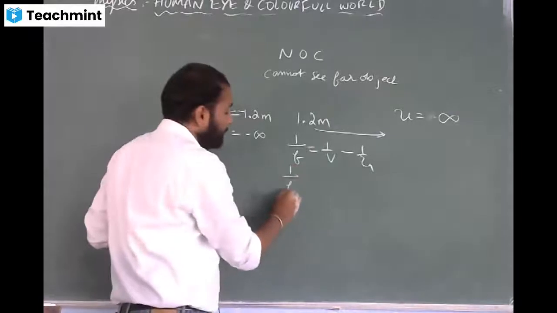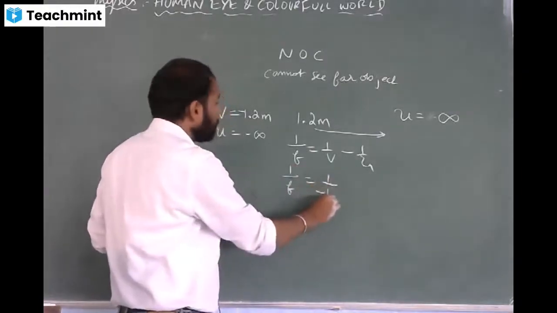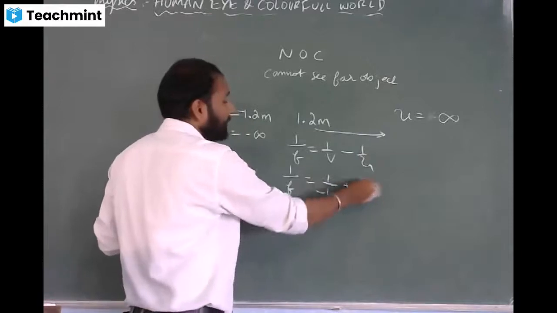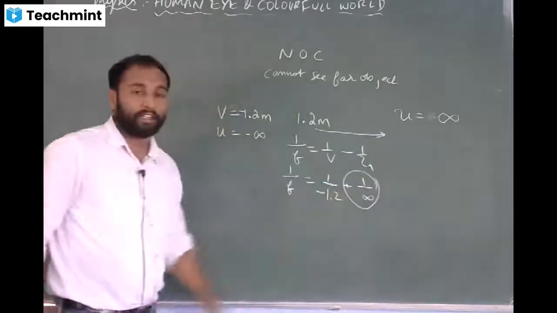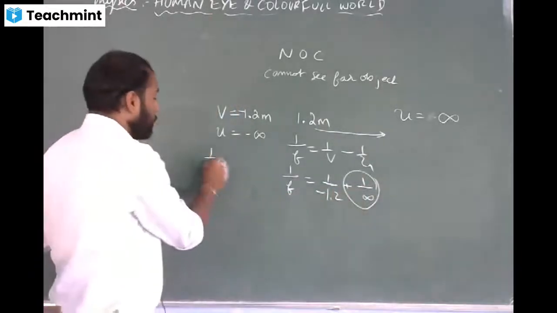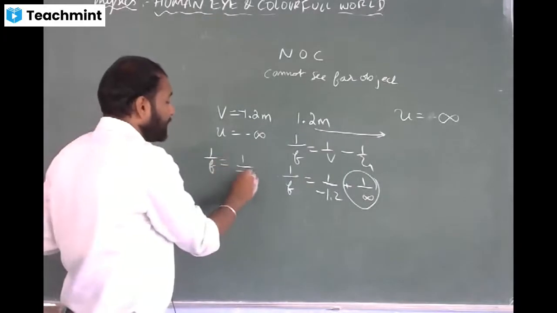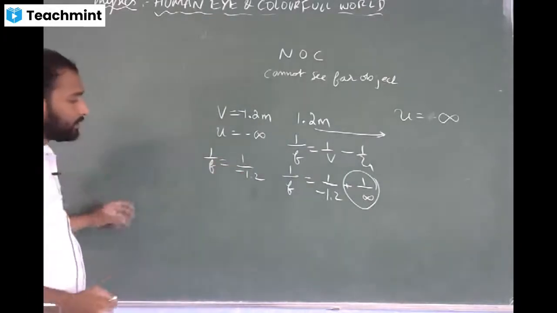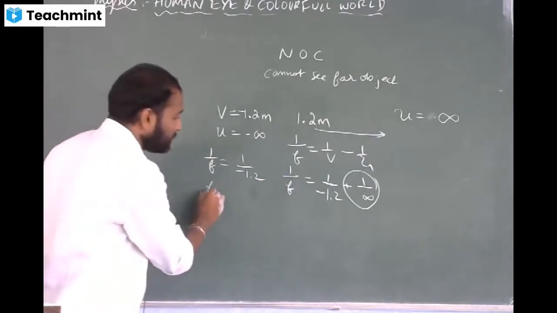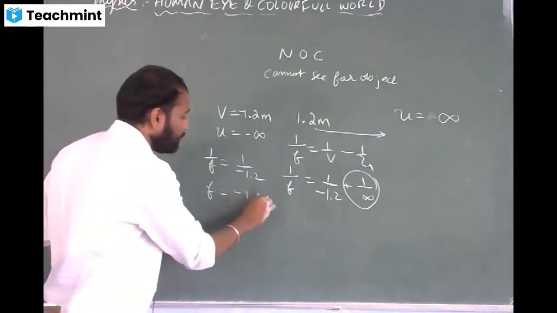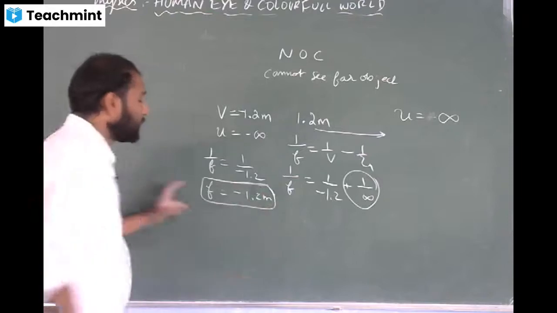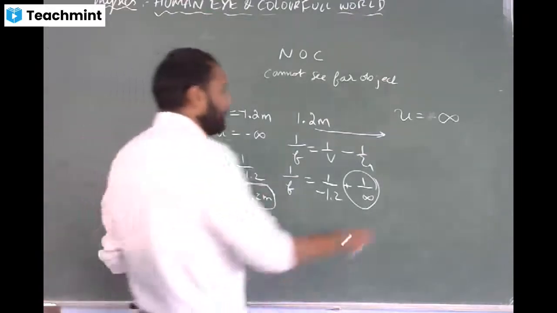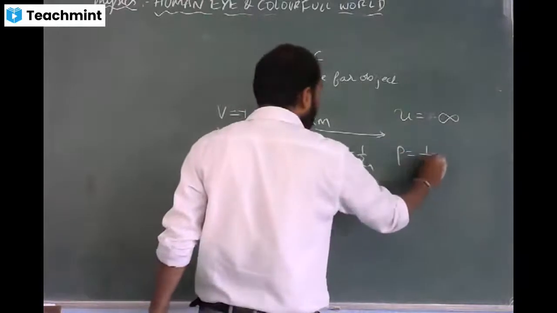So 1 by f is equal to, what is v? Minus 1.2, minus into minus plus 1 divided by infinity. Anything 1 divided by infinity is 0. So 1 by f is equal to 1 divided by minus 1.2. If you calculate the focal length, f is equal to minus 1.2 meters. Now calculate the power of the lens. Power of lens is the reciprocal of focal length.